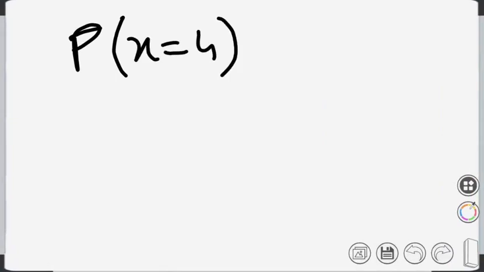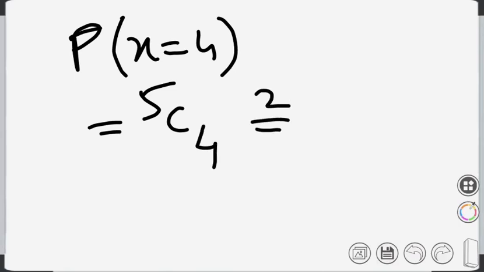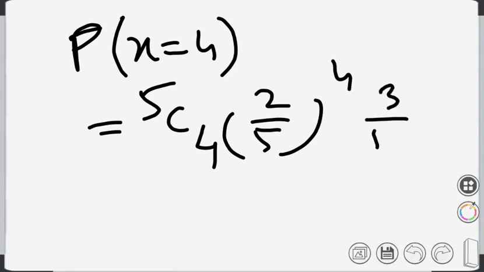So simply we will be using the binomial distribution, that is probability x equals 4 is equal to 5C4 (2 by 5) to the power 4 into (3 by 5) to the power 1.